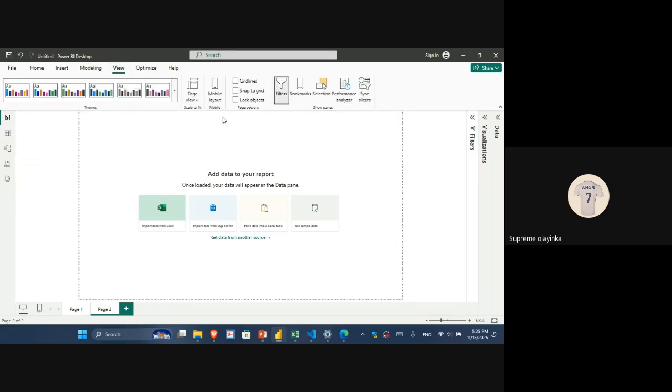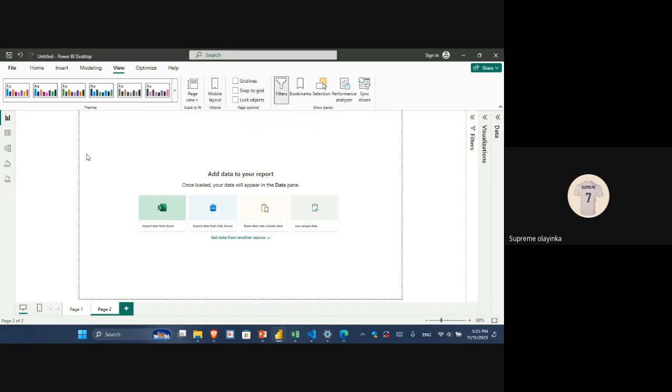So we have our view. I think I've explained what these pins mean. Then we have grid lines. I think you know what grid lines mean when we've talked about that in Excel. Also, we have lock object. That is when you are done with the report, you may want to lock it. So now you will see something like mobile layout. That means Power BI is built for visualization.